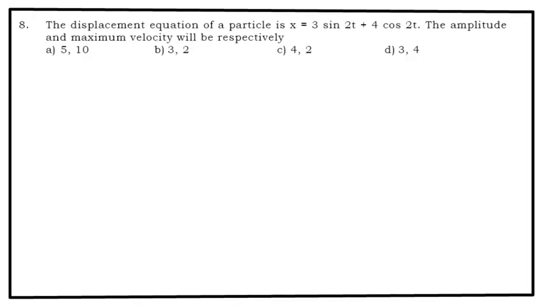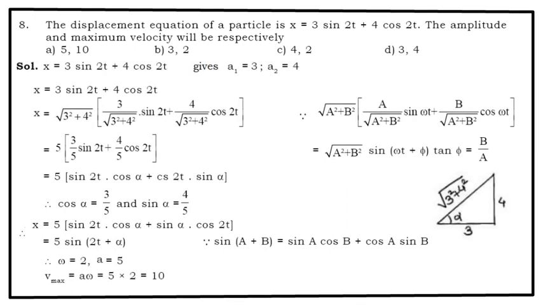The displacement equation of a particle is x = 3 sin 2t + 4 cos 2t. The amplitude and maximum velocity will be respectively: option A, 5 and 10; option B, 3 and 2; option C, 4 and 2; option D, 3 and 4. x = 3 sin 2t + 4 cos 2t. A1 = 3 and A2 = 4.